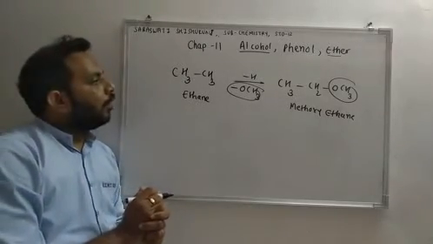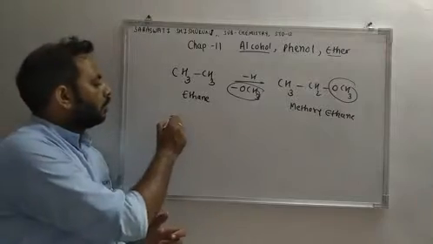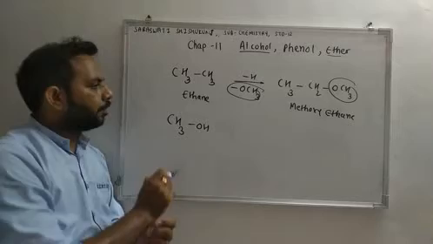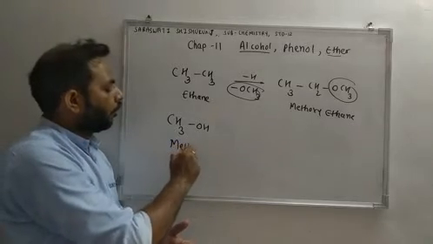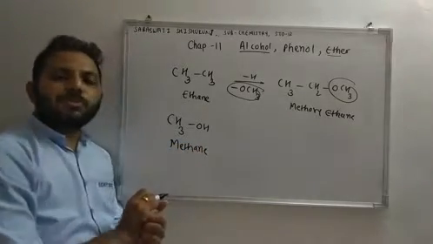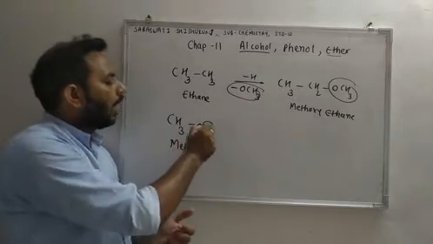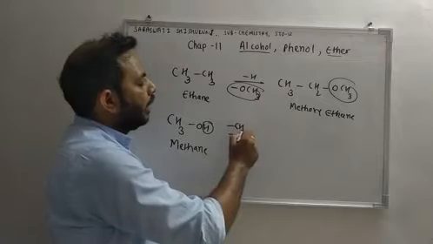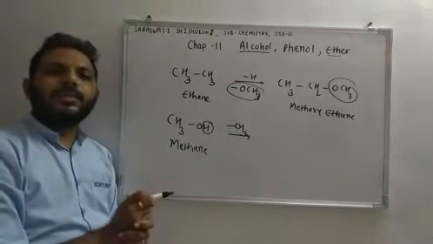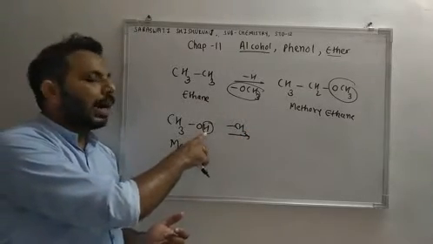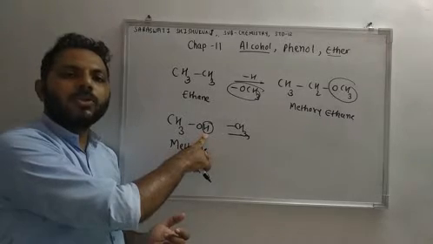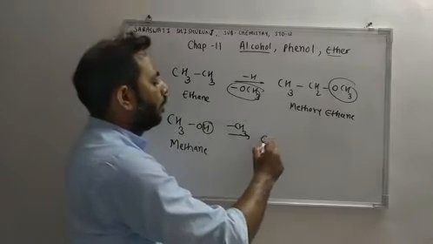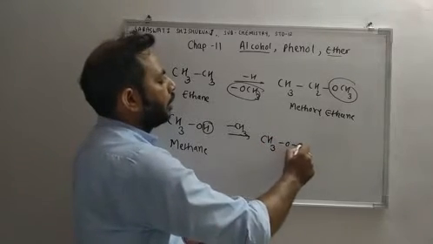Okay. One more preparation is there. Suppose we have alcohol. This is methanol. If we substitute hydrogen of the alcoholic group, that is OH group, with alkyl group or aryl group, let's say methyl group, we can get ether.